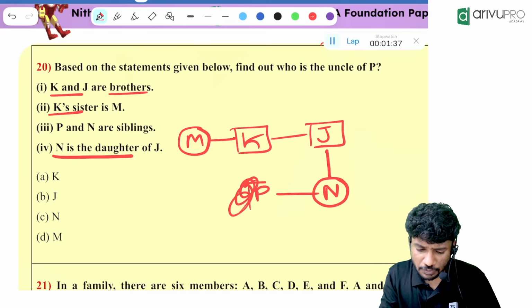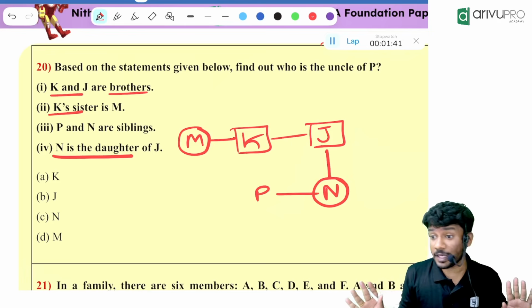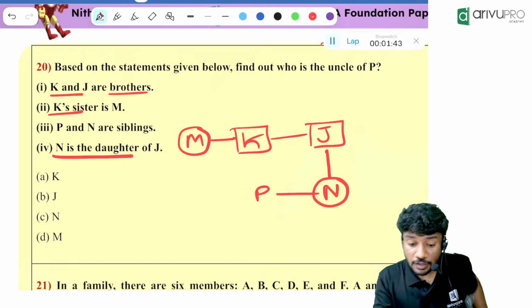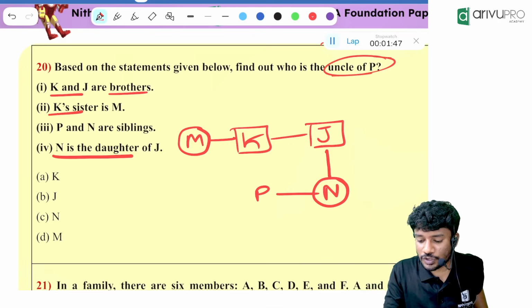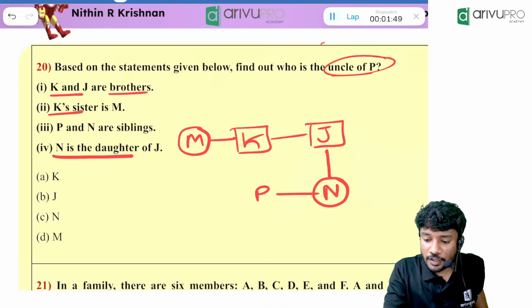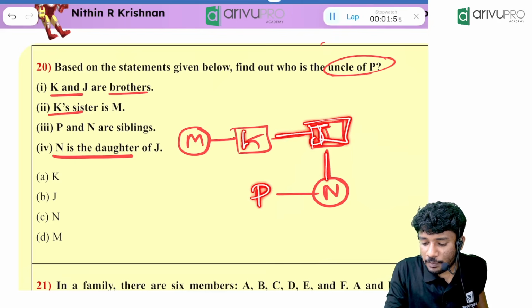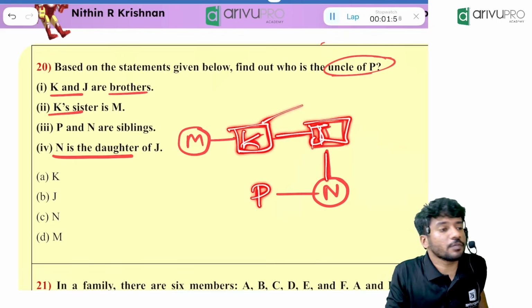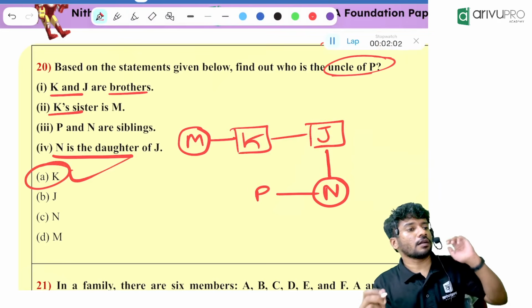Do you know the gender of P? No. P and N are siblings, and we don't know whether P is male or female. Now the question is: find out who is the uncle of P. Very easy. P has a father named J. That J has a brother named K. That means K will be the uncle of P.